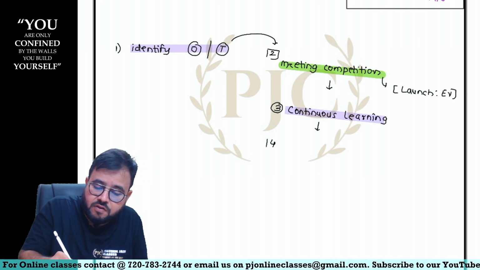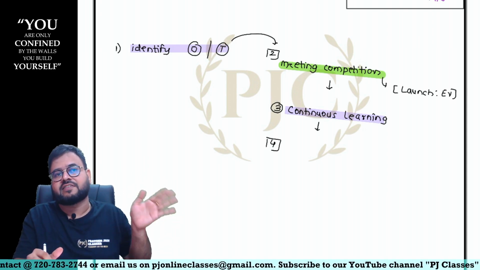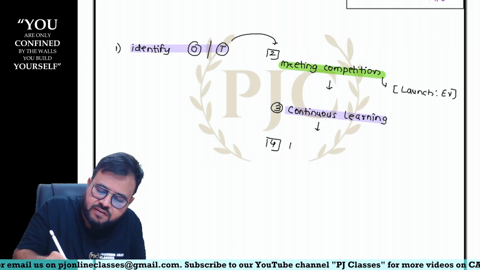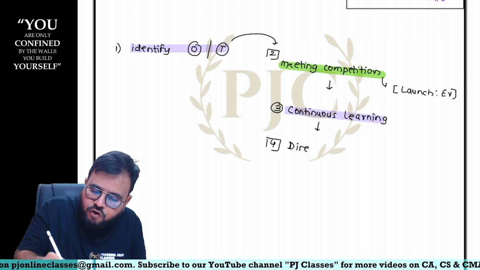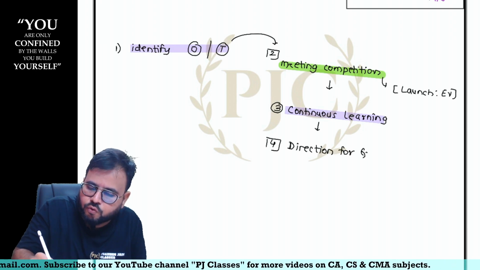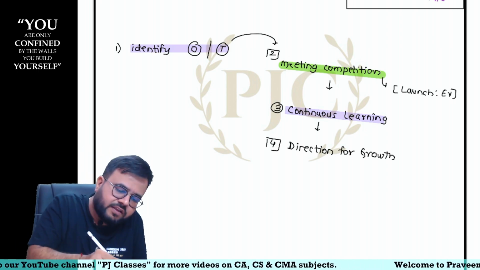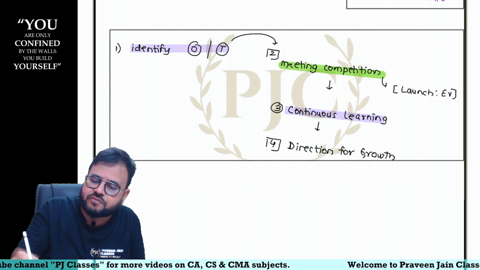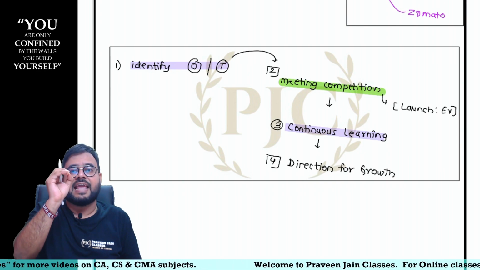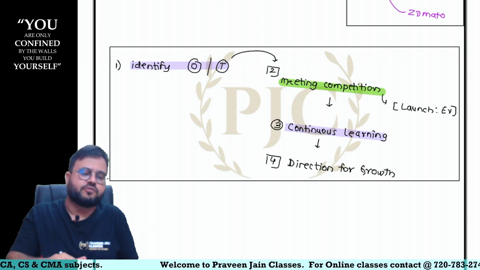So now tell me, sir, will you now manufacture only petrol vehicles or EV vehicles? Sorry, petrol vehicles or diesel vehicles, or you have to go for EV vehicles? EV vehicles. That means now you know the direction for growth. Do you understand? So this is one scenario which you can develop, sir. So for all 4 points, what is the scenario, sir? Can I say Tata entering into EV market? There is a scenario, and then 4 points you develop.